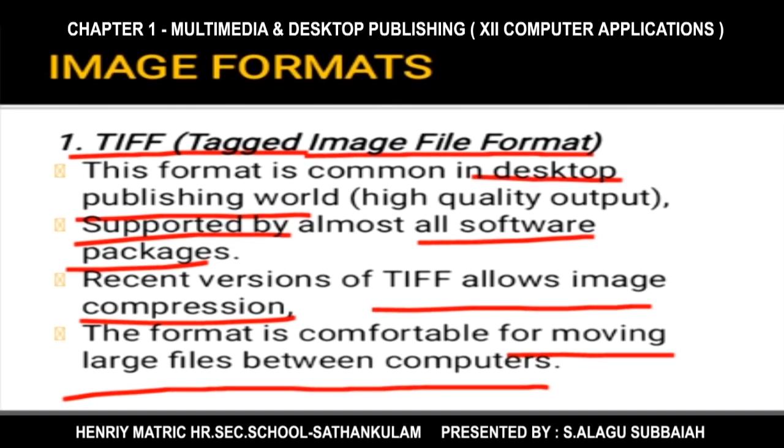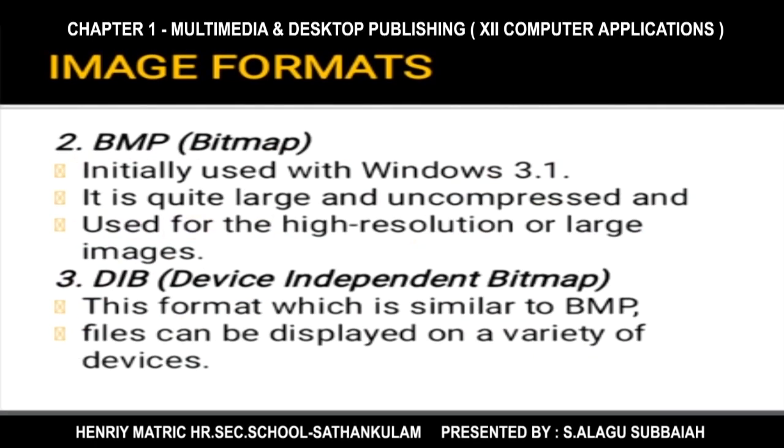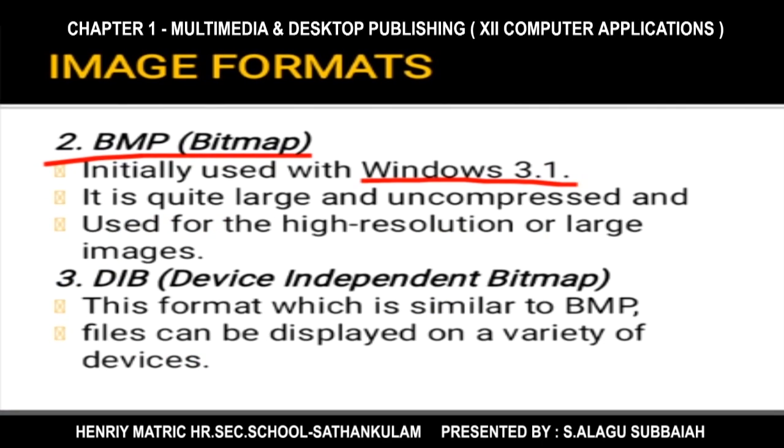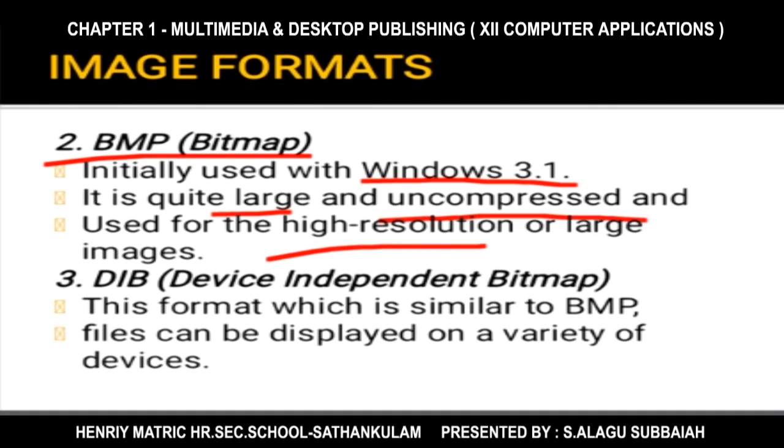The next image format is BMP, that means bitmap images. Initially it was only used in Windows 3.1. It is a large, uncompressed image. Uncompressed means it has a large size, and therefore the image is called a high resolution image.